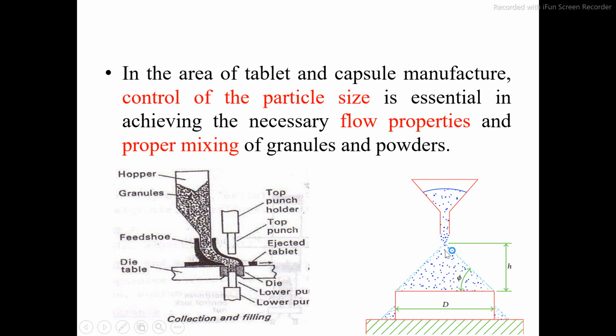After transferring this powder onto a plane surface, a pyramid will form. If the height of the pyramid is very high, then it is considered that the powder does not have good flow properties. If the height is very high, the angle of repose will be more, and if the height of the pyramid is less, the angle of repose will also be less. In general we expect that the angle of repose must be less than 30. The lesser the angle of repose, the better the flow properties of the powder.